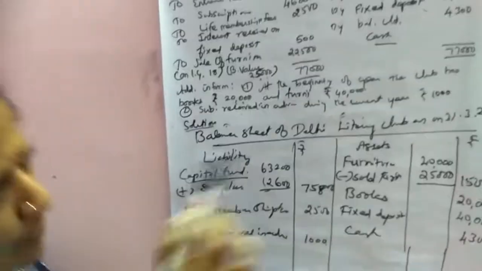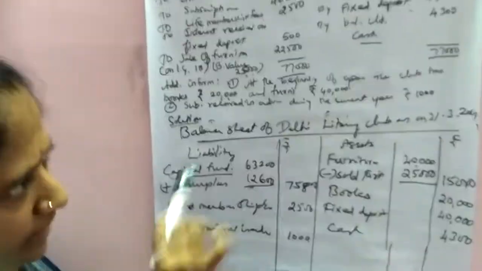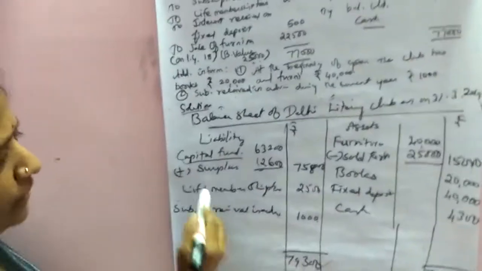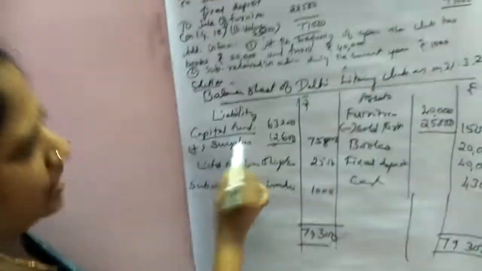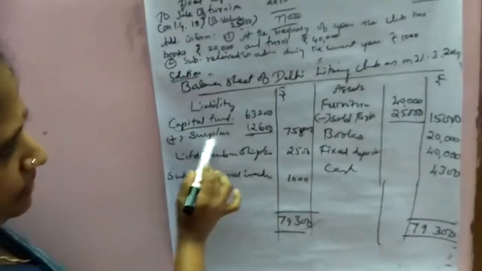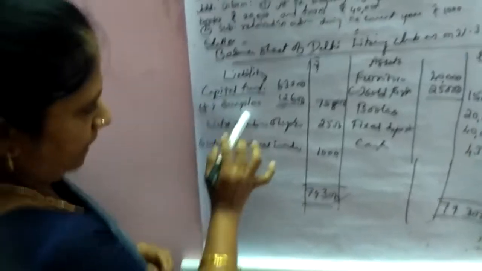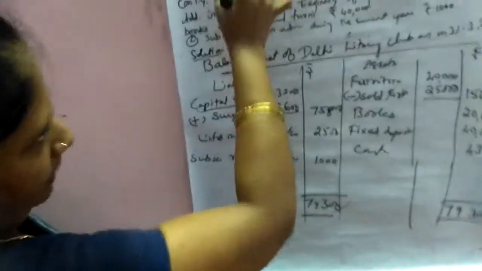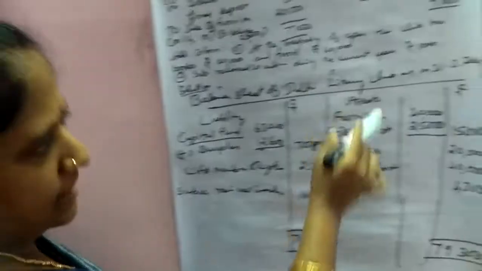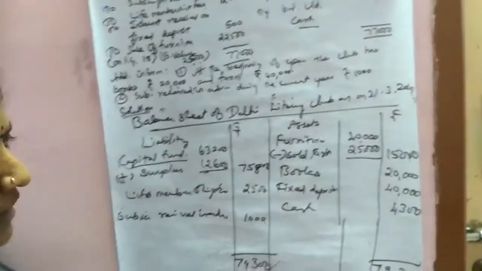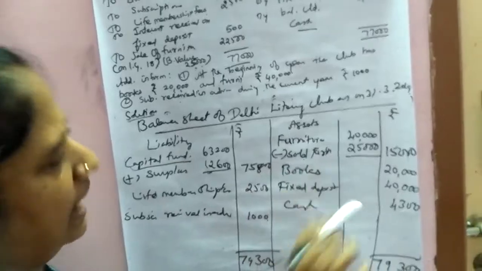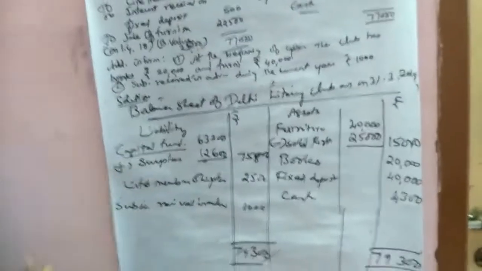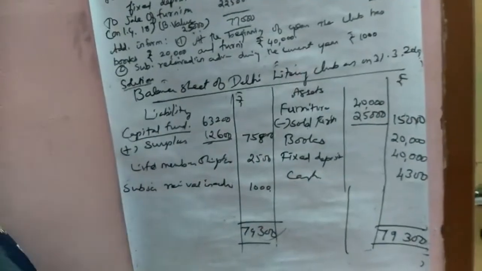After that we prepare the income and expenditure account. From it we get surplus or deficit. Surplus means we add, deficit means we subtract. Then any capital receipts we enter here. Then all assets, both fixed assets and current assets, we enter there. With that we have tallied.